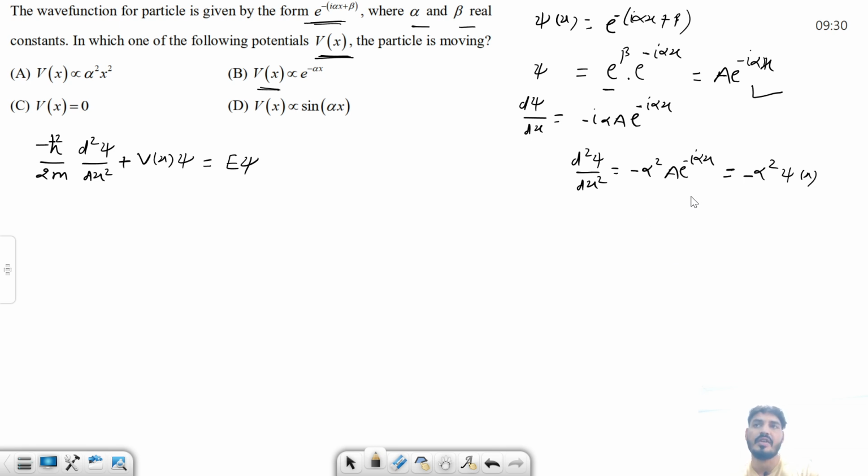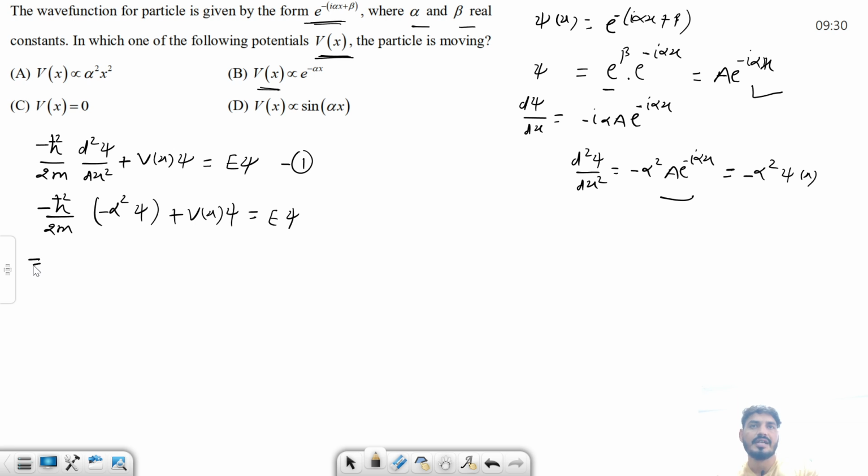So I can put this wave function into equation 1. Just put it in. So this is minus h cut square by 2m, and then this function, minus alpha square psi, plus V(x) psi equals E psi.